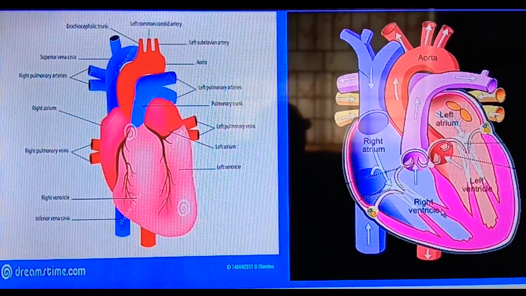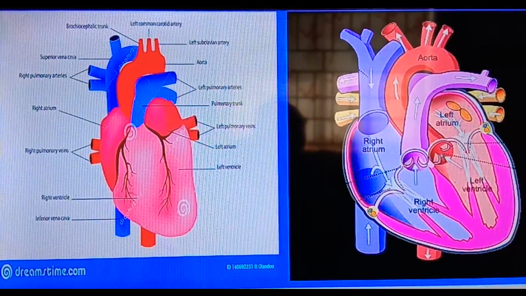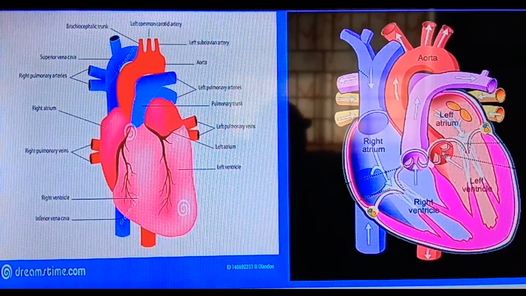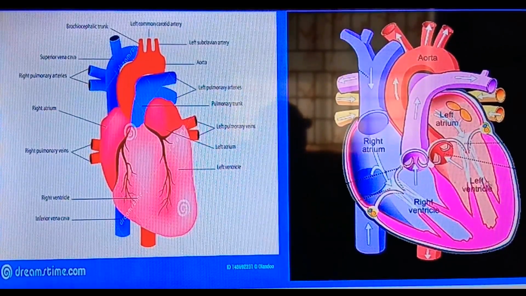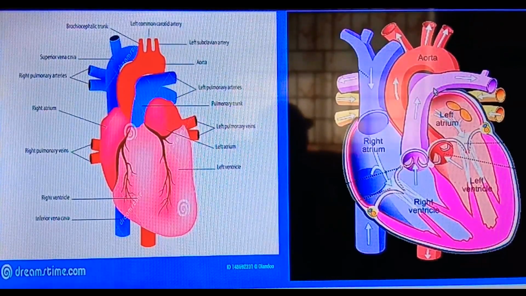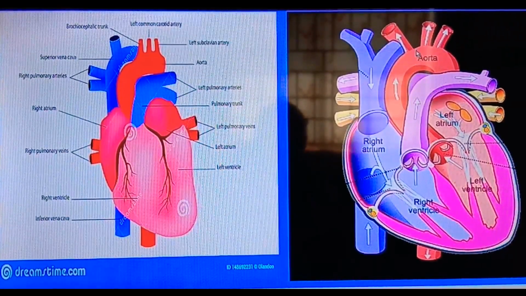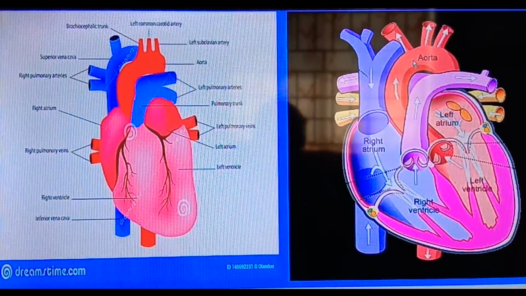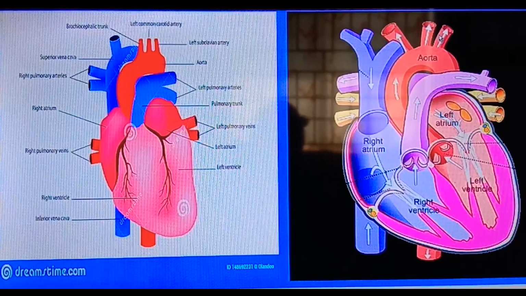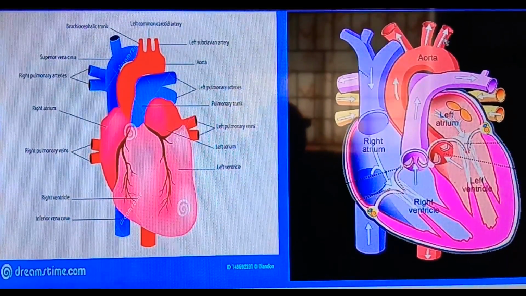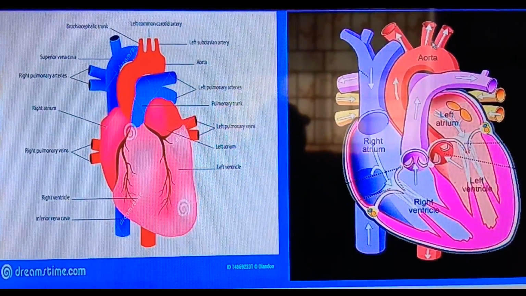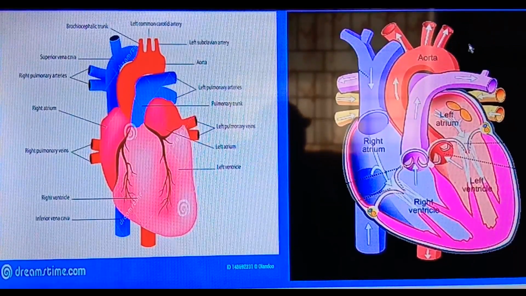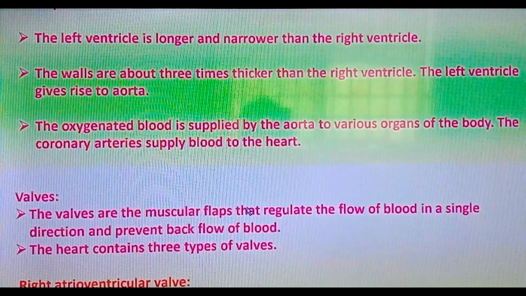From the left ventricle arises a bigger blood vessel which is called aorta, and the oxygenated blood from the left ventricle will be pumped through this aorta. From the aorta, it will divide into many arteries to carry the blood to different parts of our body. The coronary artery that divides from the aorta supplies the blood to the heart. Now, let's learn about the valves.